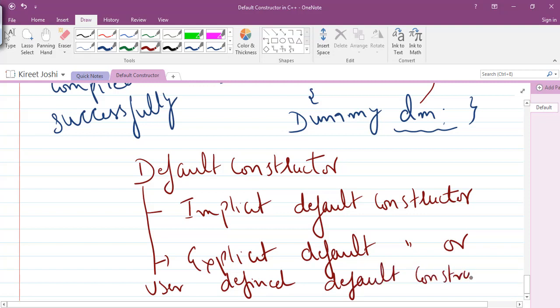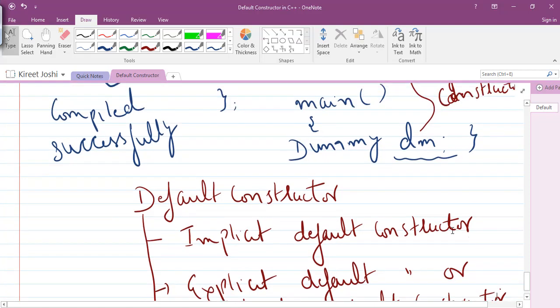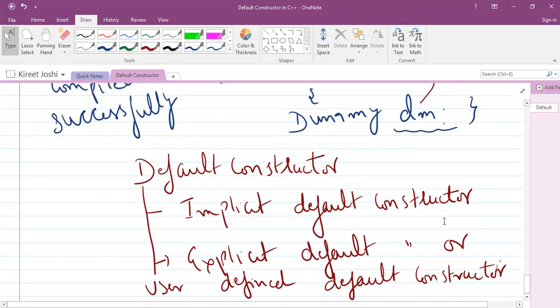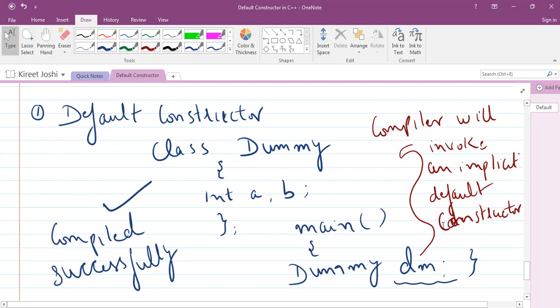You can name it this way also. So there are two types of default constructors. First, we have just seen the implicit default constructor, and second is the explicit or user defined default constructor. This implicit default constructor will not be visible to you. It will be working in the background.